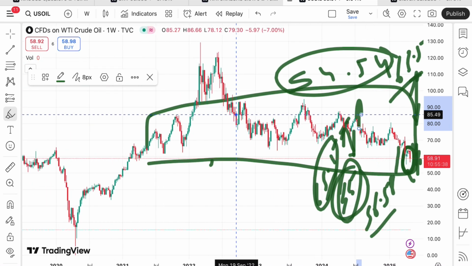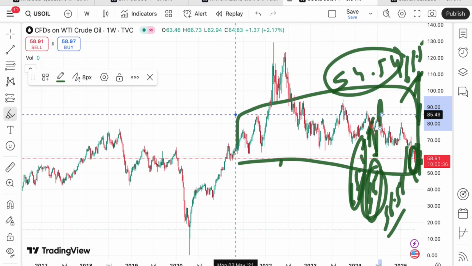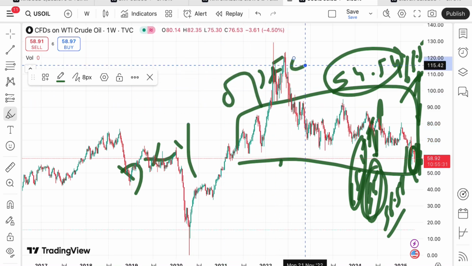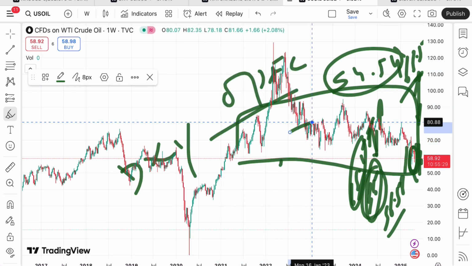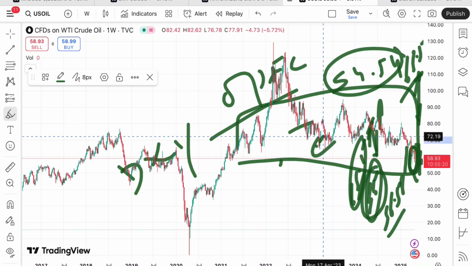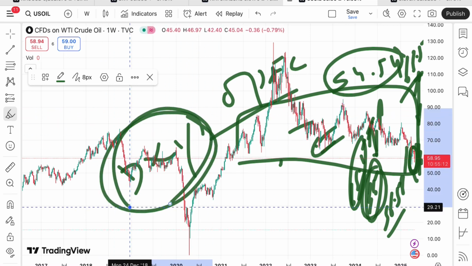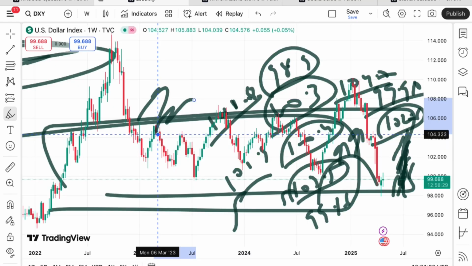See, the price of crude depends on a lot of factors. One of the factors is the dollar index, and the OPEC meeting. All of these affect the price of crude, as do any speeches coming during the week from Trump or Joe Biden, or any Fed chairman. Now let's see how the dollar index is moving. Dollar index plays an important role, and it is inversely related to crude prices.